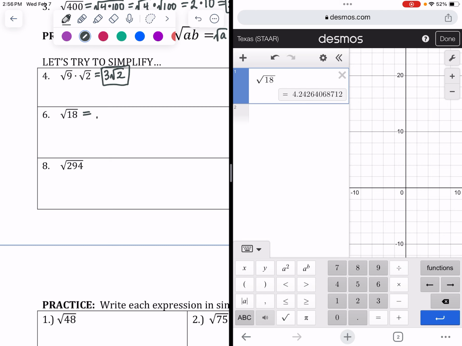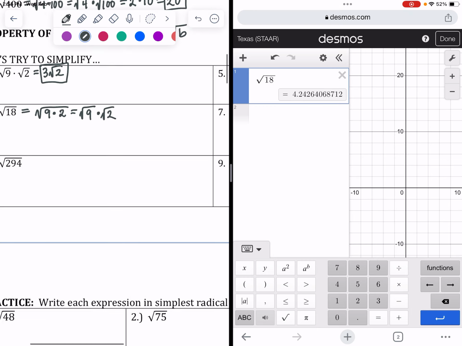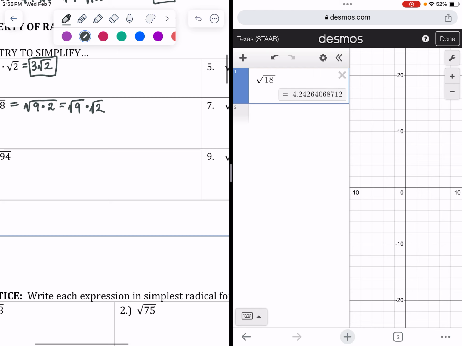And so what I can do is break 18 into 9 times 2. The reason why I'm choosing 9 times 2 instead of like 3 times 6 is because 9 is a perfect square. 3 and 6 are not. So you're looking for a perfect square factor. That way when I break them up into their individual square roots, I can simplify that square root of 9 to 3, giving 3 square roots of 2.